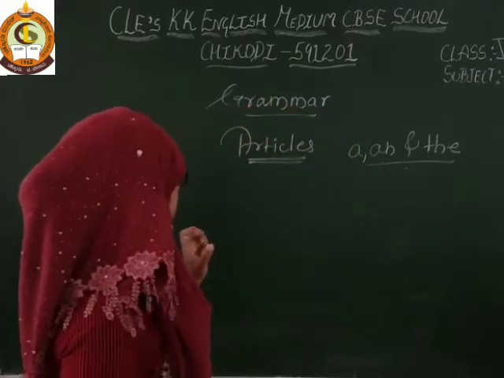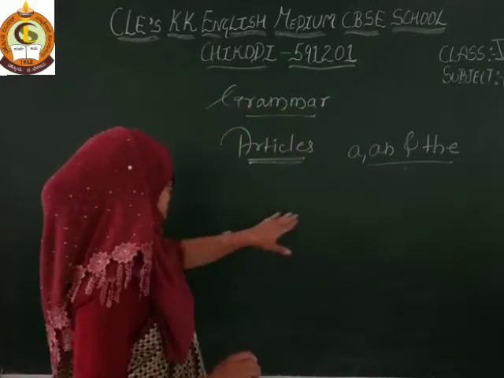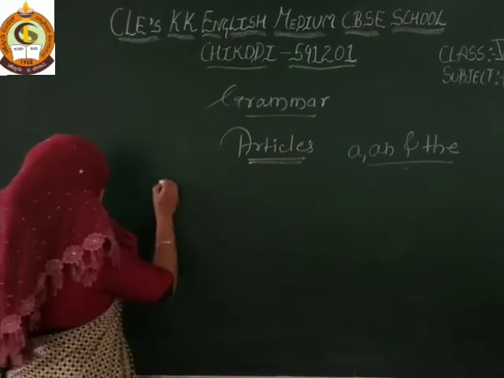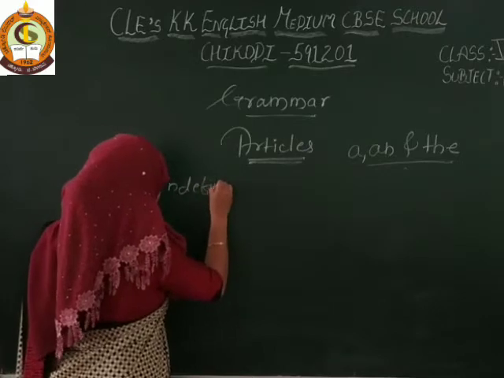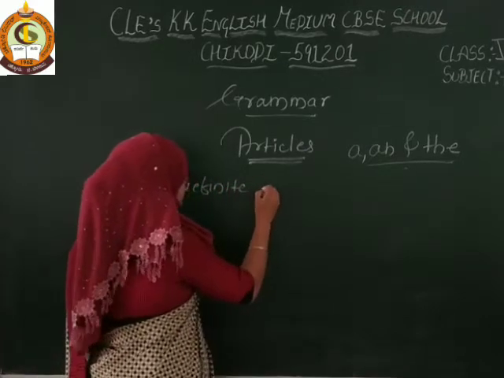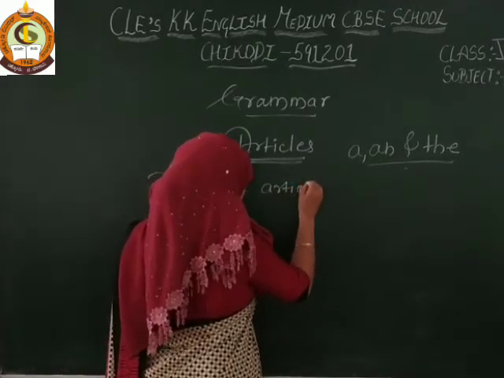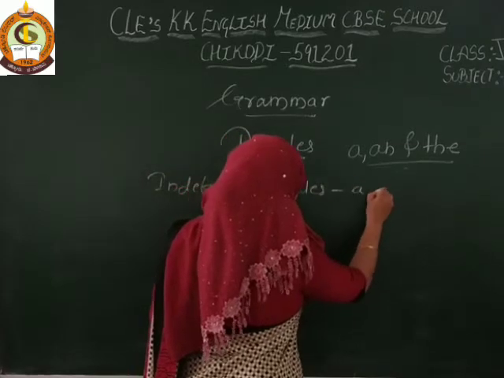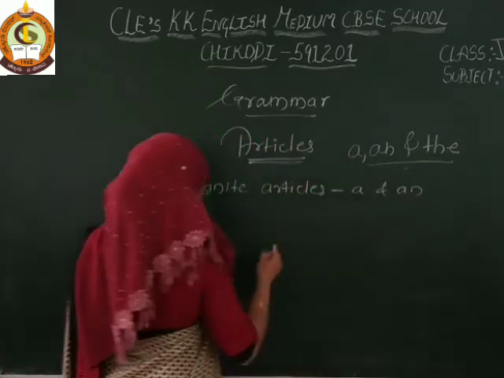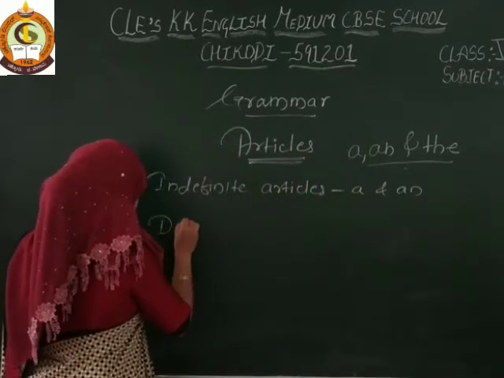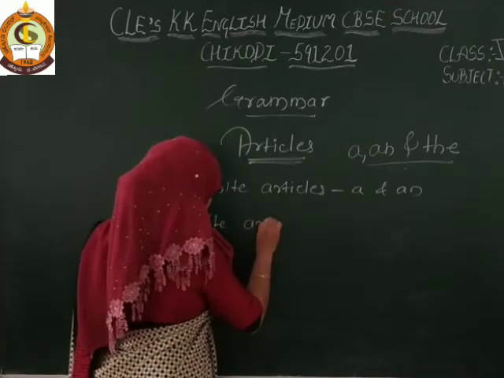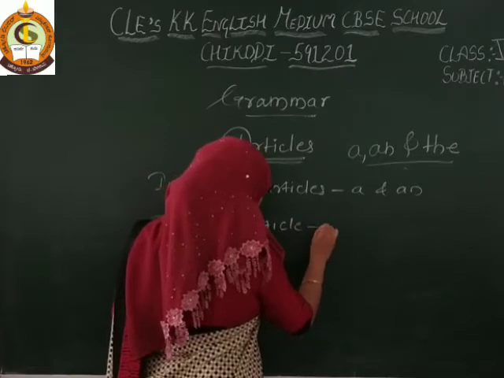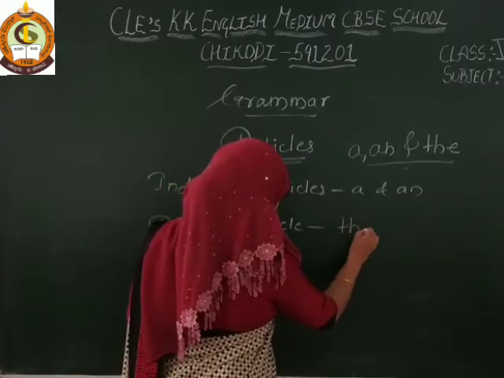So which are the definite article and indefinite article? Here the indefinite articles are a and an, and the definite article is the.